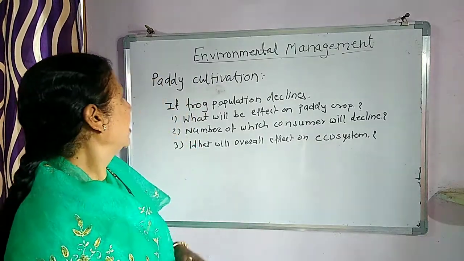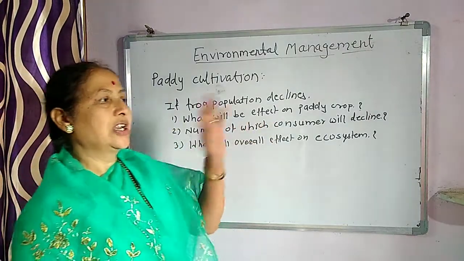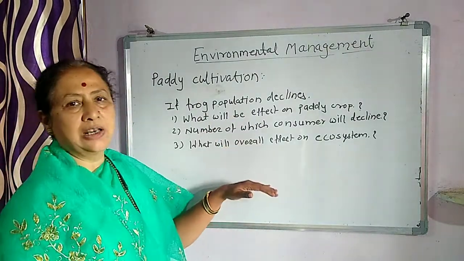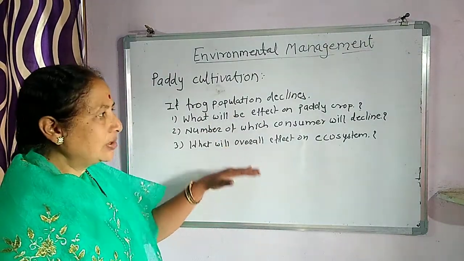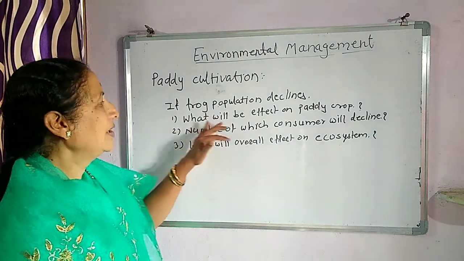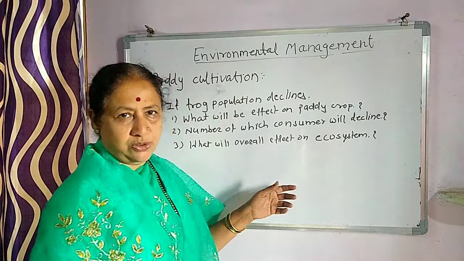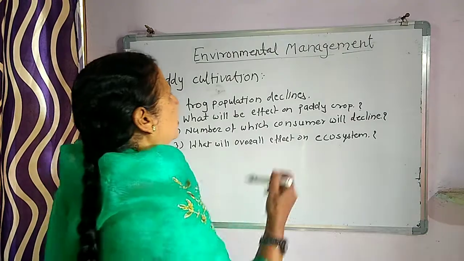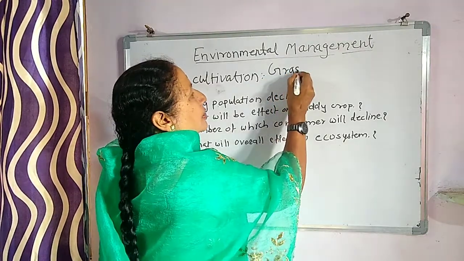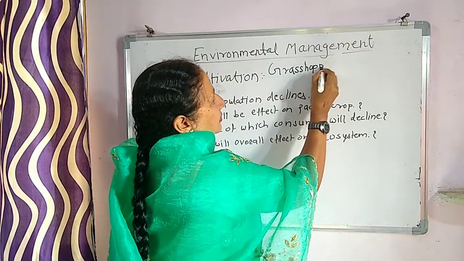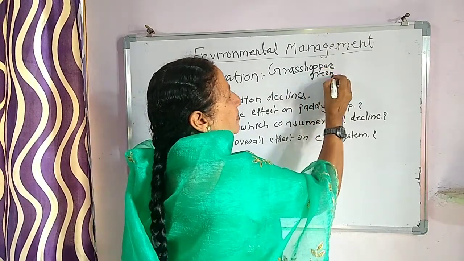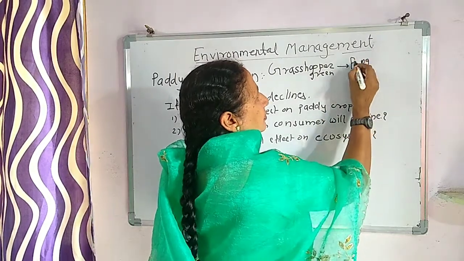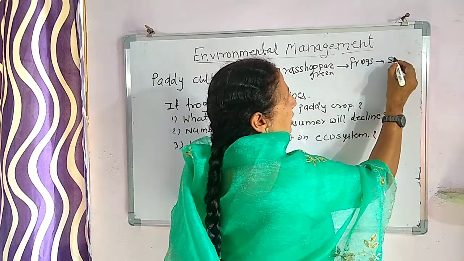Consider, suppose the frog population suddenly declines, then what will happen? If the frogs' number is declined, what will happen? First, let us study what will be the effect on the paddy crops. Once again, I'll explain with this. Suppose grasshopper green is there, then frogs are there, and snakes are there.